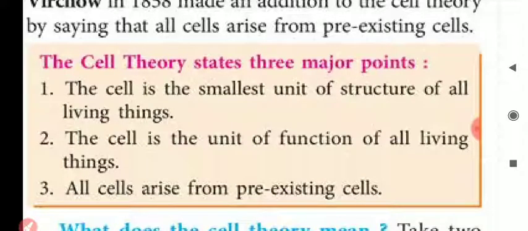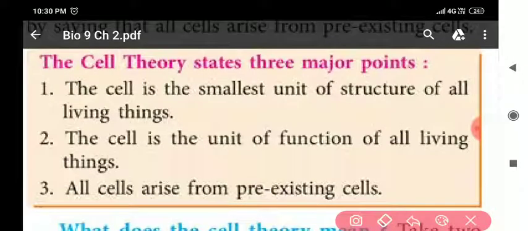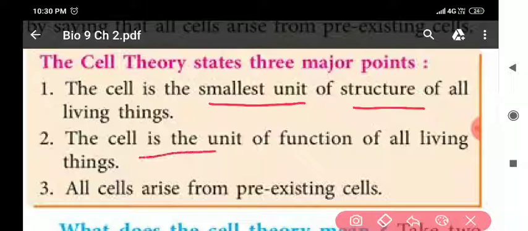First, the cell is the smallest unit of structure of all living things. It means the structure of all living things is made up of cells. Second, the cell is the unit of function of all living things.